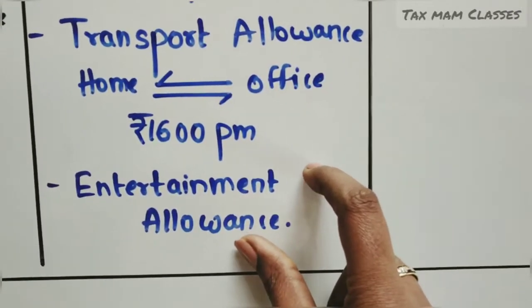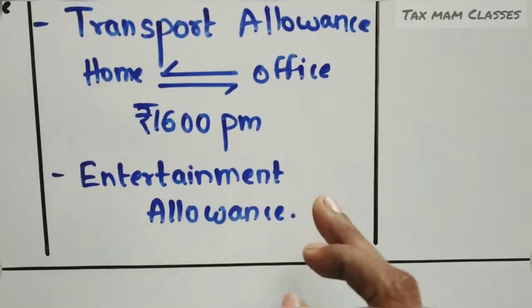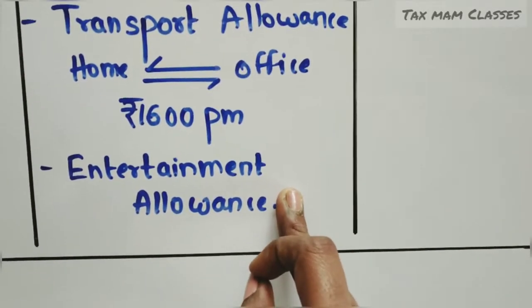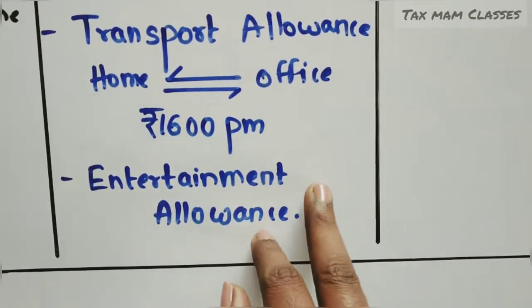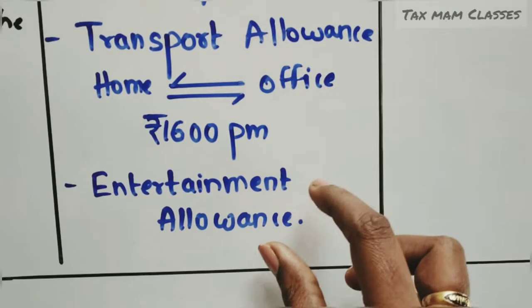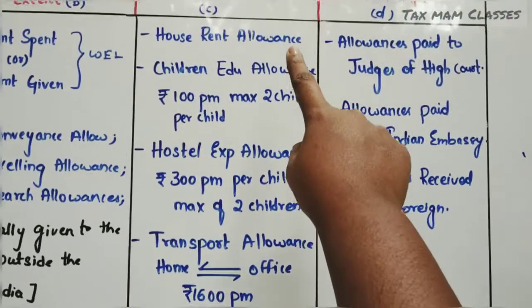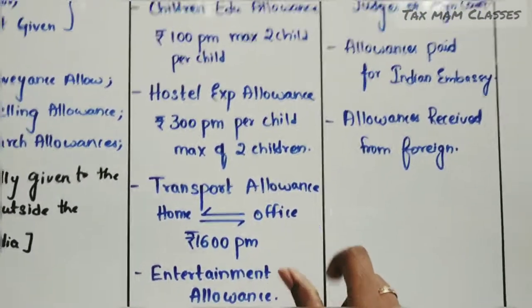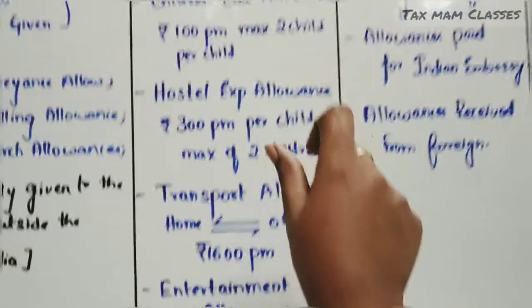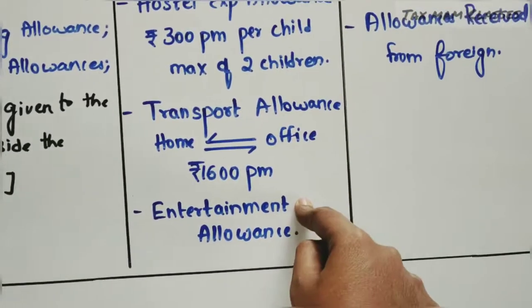And see the entertainment allowance. If you can remember, it is a deduction under section 16 subsection 2. So I will discuss this also now with an example of a chart. So I said I will explain house rent allowance and entertainment allowance. First I will explain HRA, and then I will go with entertainment allowance.